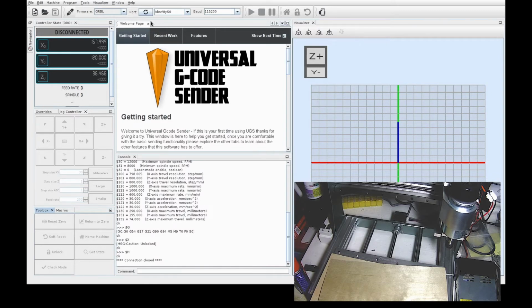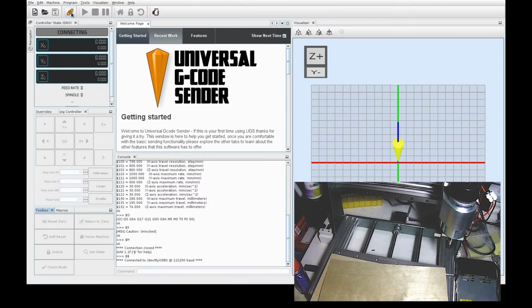So the first thing we need to do after we've plugged into the computer is click the refresh button and have a look, and the one we want is this one. /dev/ttyUSB0, because we're connected via USB. Now we are going to tell the computer to talk to the CNC machine.